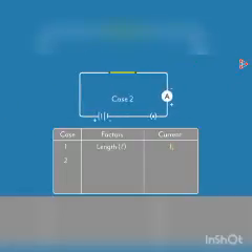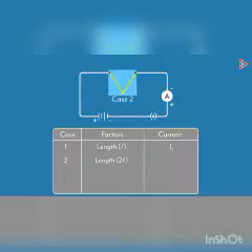In the second case, we double the length of the nichrome wire, but keep the thickness same. We just double the length. When you measure the reading, you will notice that the current is half of the current measured originally. When the length was doubled, the current halved.